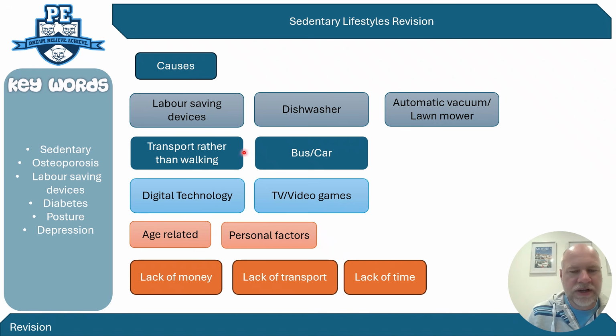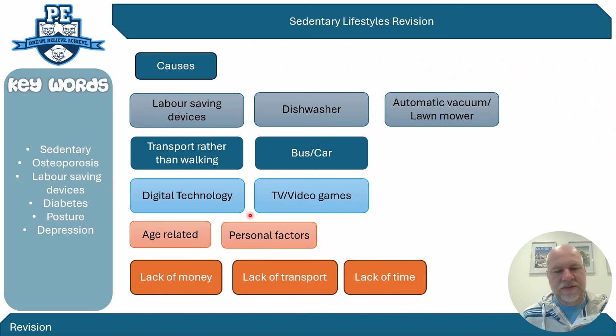Now, transport has changed. Obviously, we used to walk and then we started to cycle everywhere, but now buses and cars are taking the place of walking, so you're not burning calories while you're walking, you're not moving around as much, you're sitting in a car, and therefore you are not being as physically active.